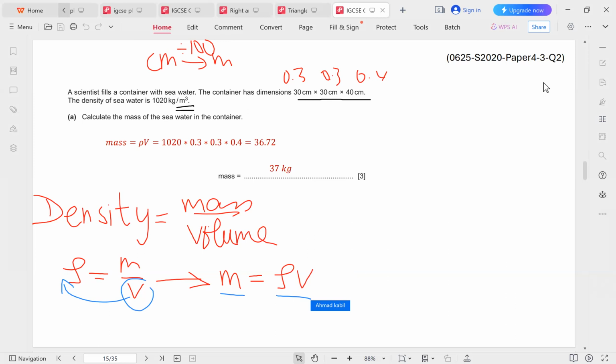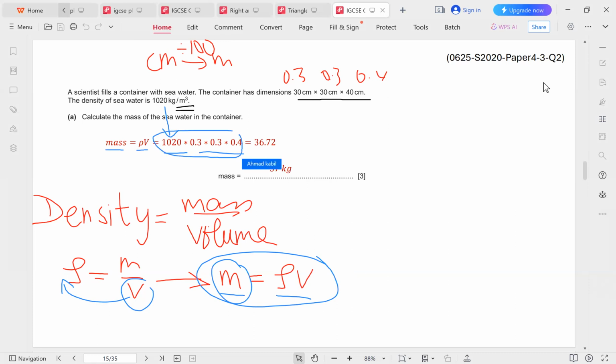Since we are looking for m here, it's easier to write the equation in this format so that we can calculate m immediately. So we want the mass. Mass is density times volume, and we are given the density. We take it as it is. But for the volume, like we said before, we have to convert the units into meters. And once we have all the dimensions written down, we multiply everything and we get the final value for the mass. Of course, 36.72 can approximate to 37.